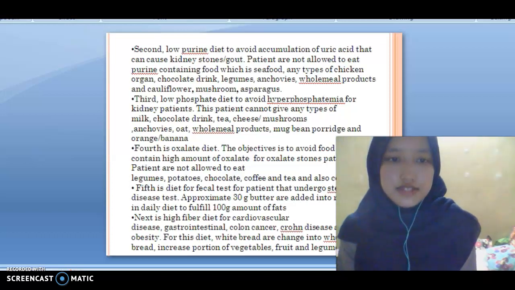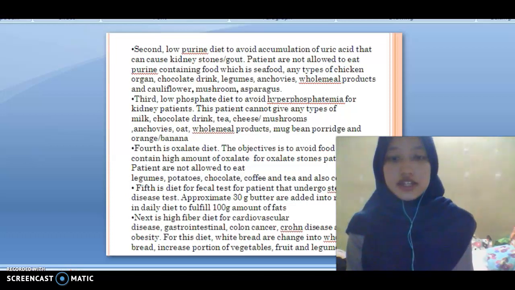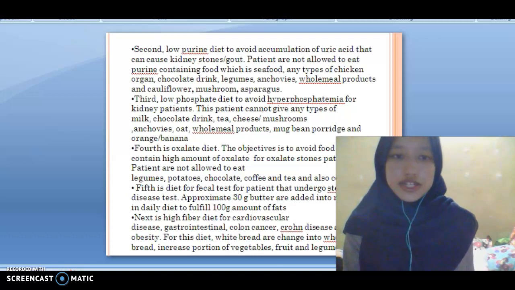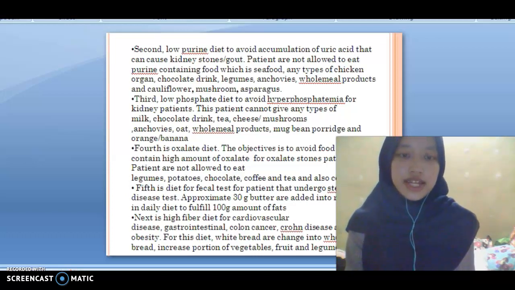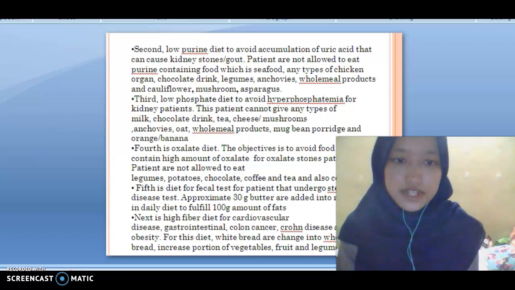Fifth is the diet for fecal test for patients that undergo steatorrhea. Approximately 30 gram butter is added into rice or bread in the daily diet to fulfill 100 gram amount of fats.